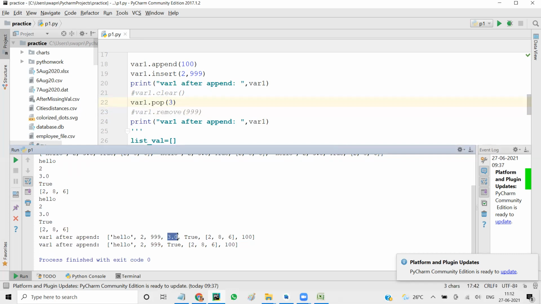I'm a bit confused about pop and remove, sir. Pop is also a kind of remove, right? Yes, pop is also remove, but pop works on the index position, whereas remove works on the value, which value you want to remove.